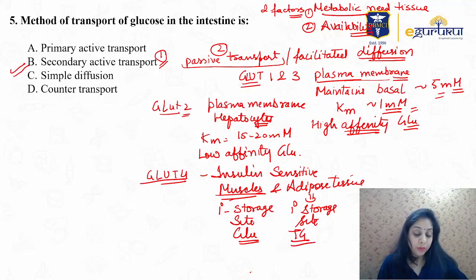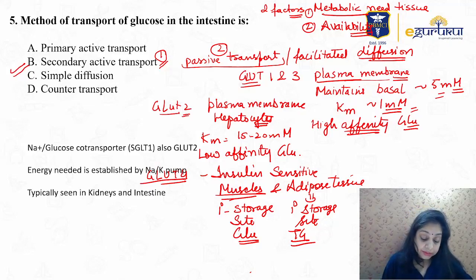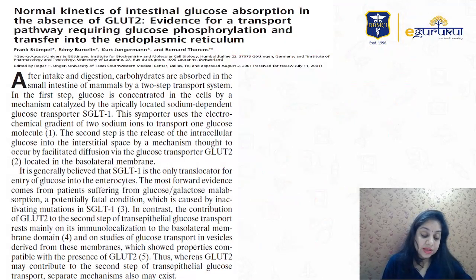So this is what I wanted to discuss with you, like extra edge points for the examination. The method of transport for glucose in the intestine is secondary active transport, right? But also GLUT2. This is a paper.